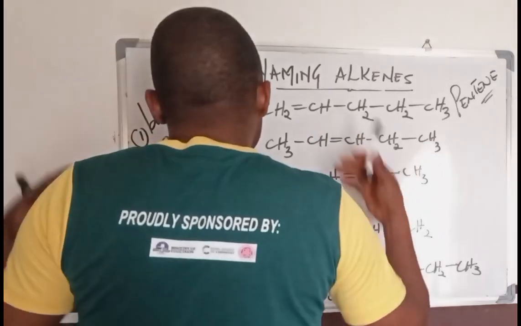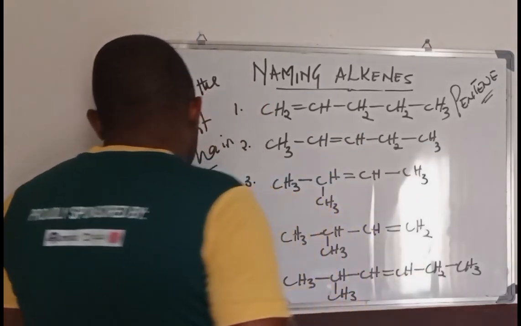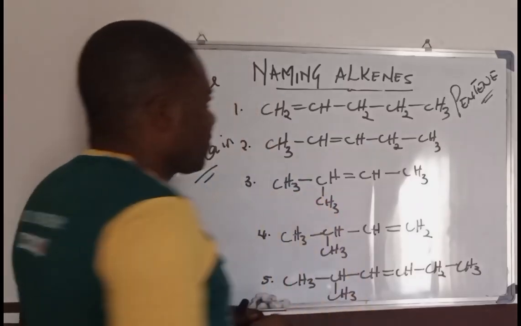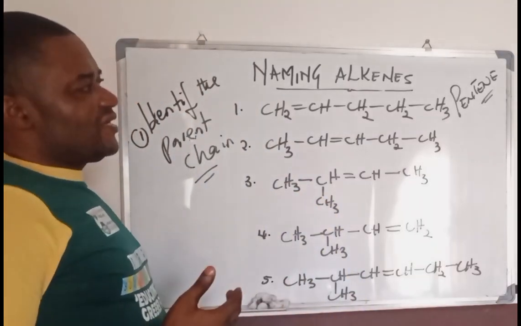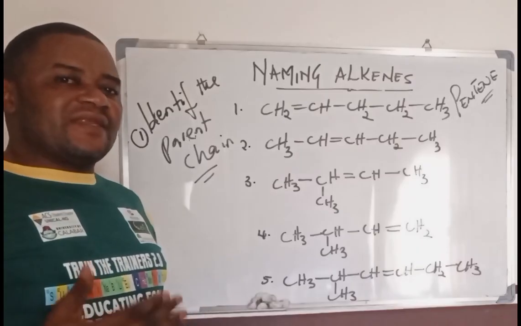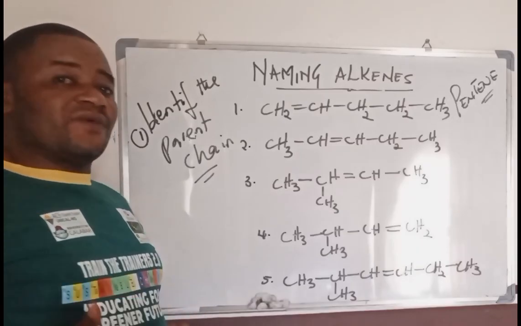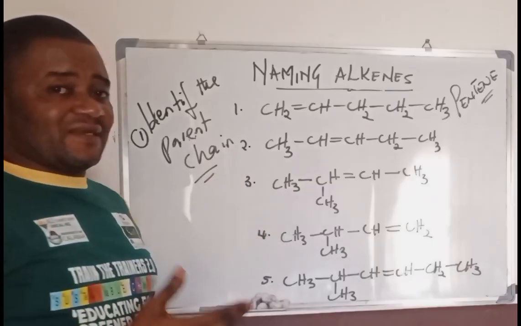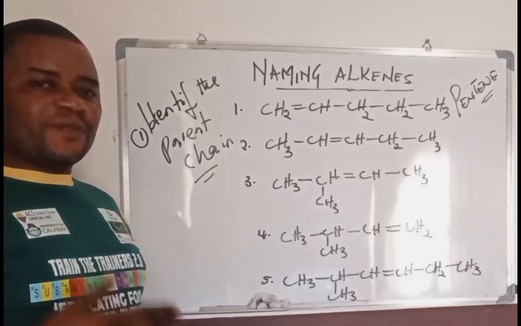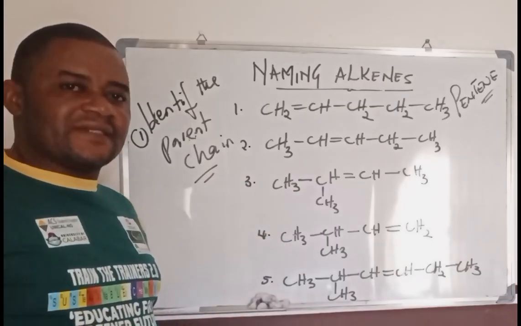Now, the next thing you need to do is to be able to number the chain. You must know how to number the chain, because when you are naming organic compounds, especially alkenes and alkynes, you'll be seeing numbers in them.